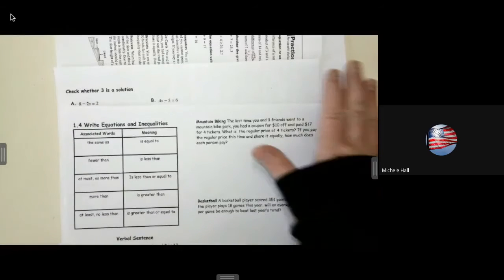And the other paper that goes with that says check whether 3 is a solution. That's the second paper that goes with it. And then the third paper is the actual homework. So these are the 3 papers that you want to have out. Is the notes 1.4 in the second page, and then the 1.4 practice.